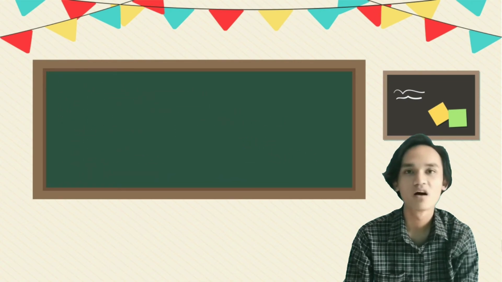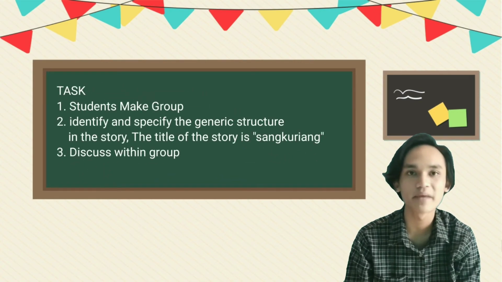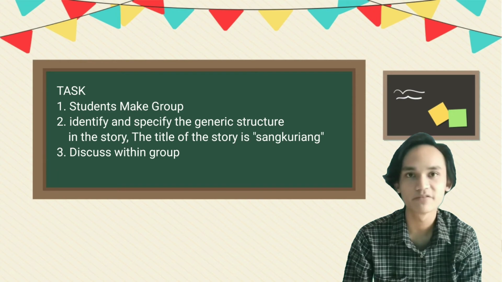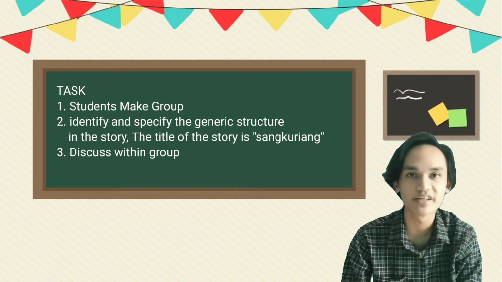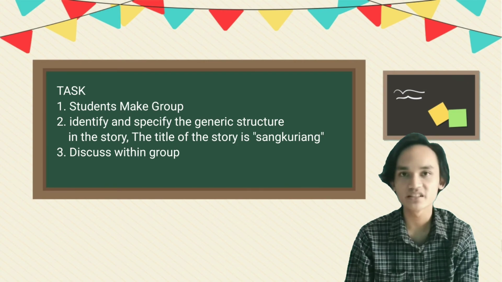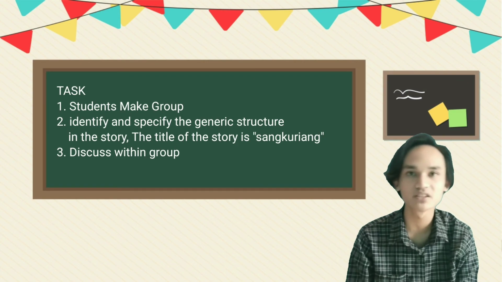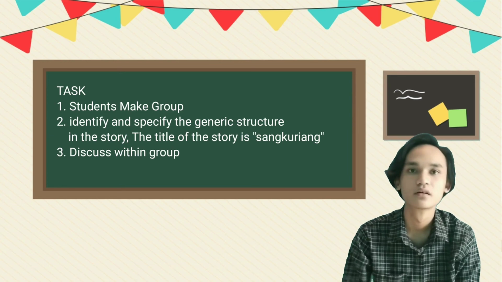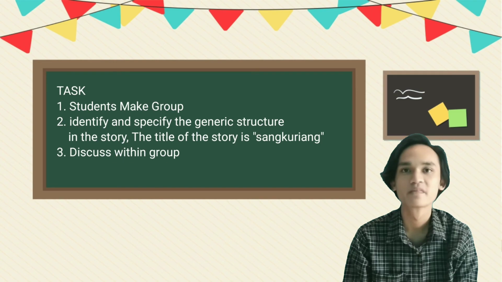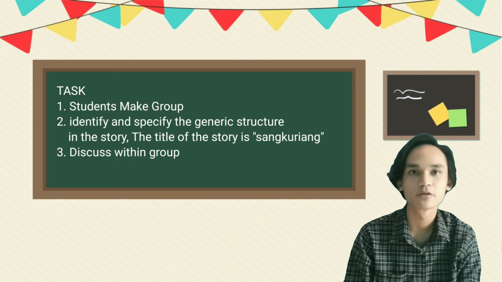So now, I want all students to make a group. The group is up to you. Then, you identify the story and specify the generic structure in the story, such as which is orientation, which is complication, which is resolution, and others. The title of the story is Sangkuriang. Discuss within the group.